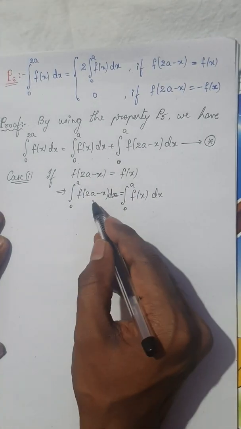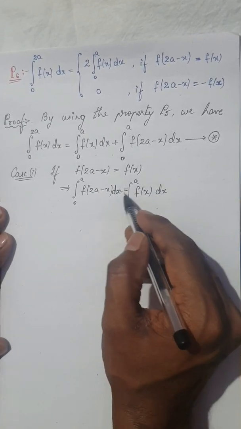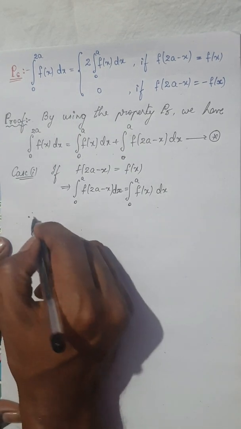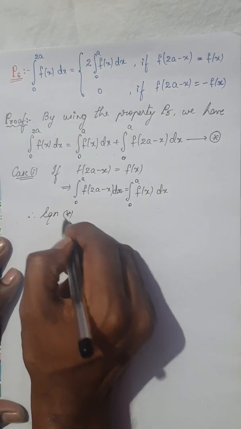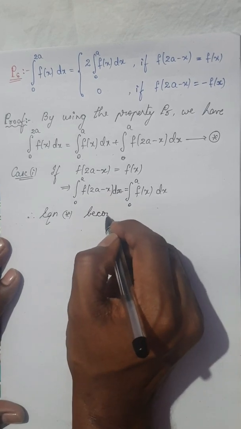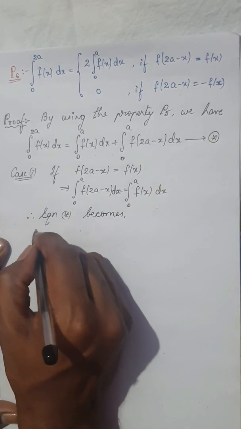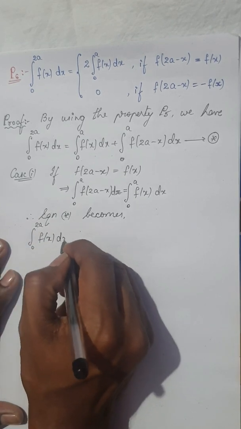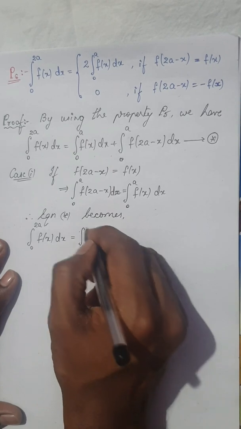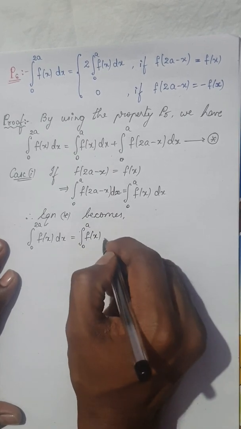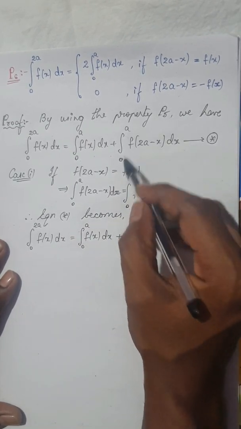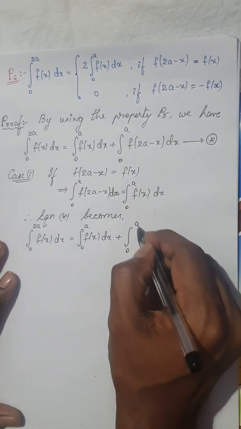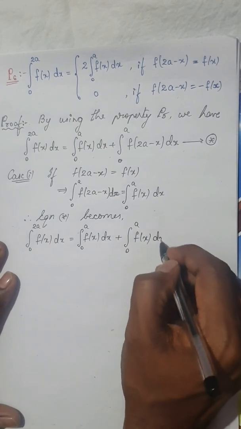Therefore, equation star becomes, see what happens to equation star now. LHS is integral from 0 to 2a f of x dx, which can be written as integral from 0 to a f of x dx plus, remember, 0 to a f of 2a minus x, which I will replace by 0 to a f of x dx.